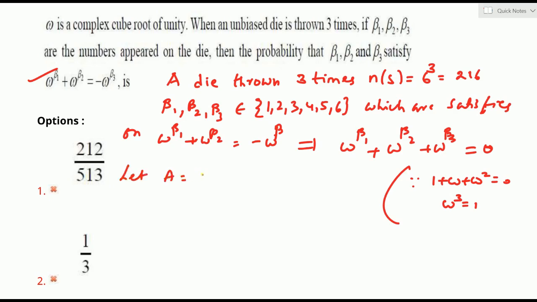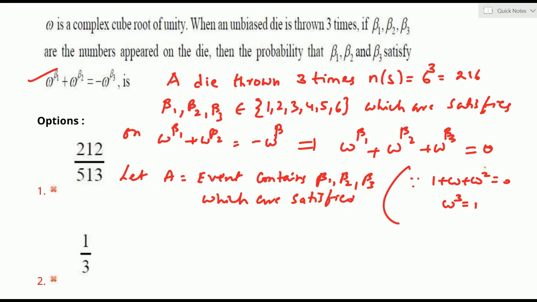Which set of values satisfies this equation, I am giving. Let A be an event containing the beta 1, beta 2, beta 3 which satisfy the given equation, equation 1. Those are the only favorable events of event A.